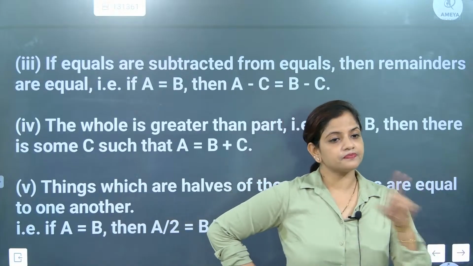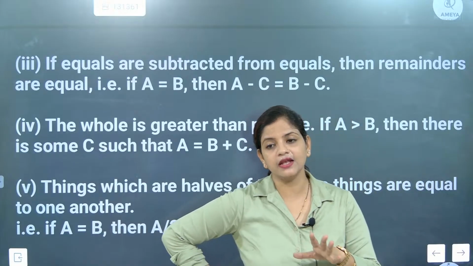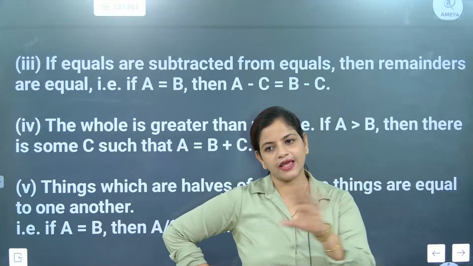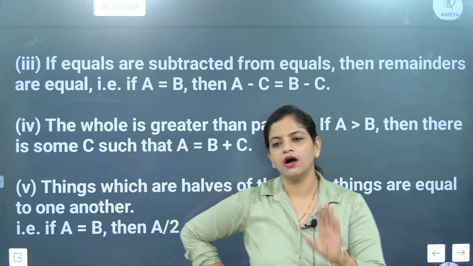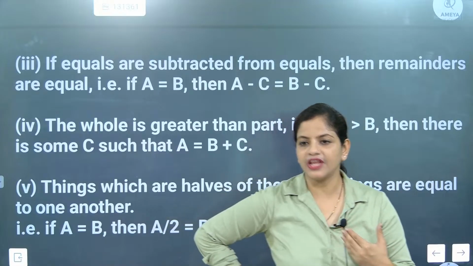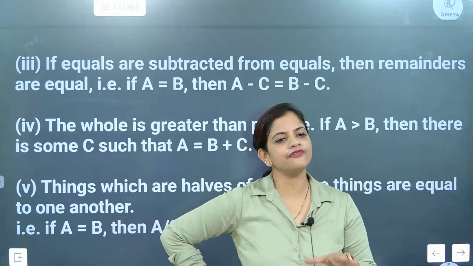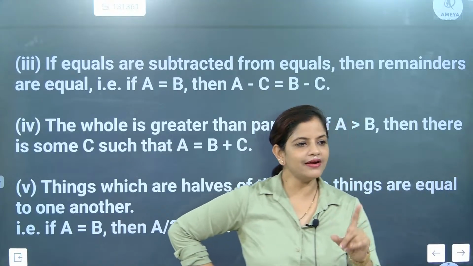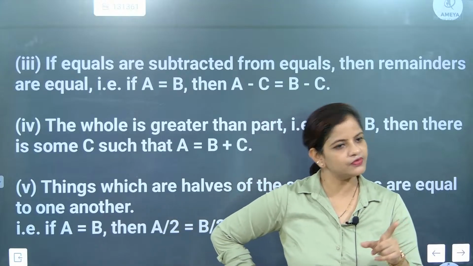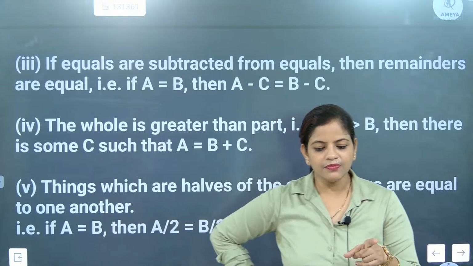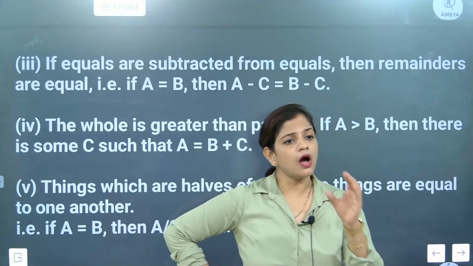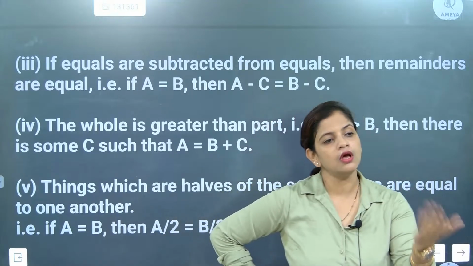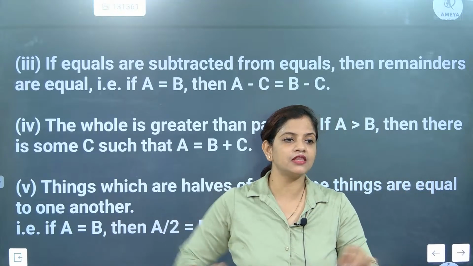Now listen beta. So one cake is there. From that 1 kg cake, 100 grams of cake I have taken out. Then how much cake is left? Exactly 900 grams are still left. So that means what? Is 900 greater than 100 grams? So a part of the whole is always lesser than the whole.